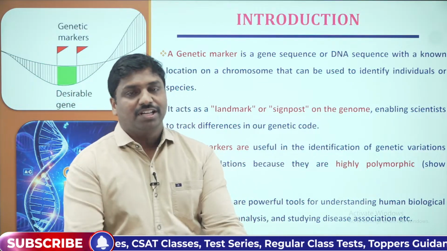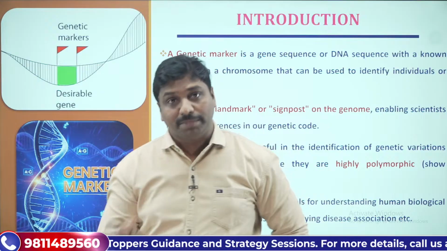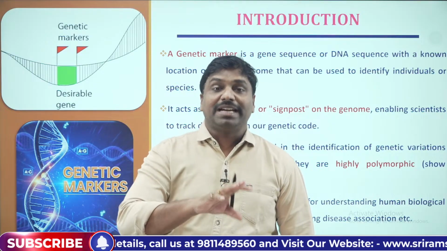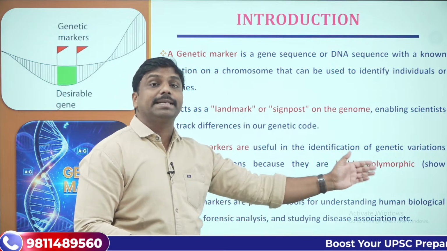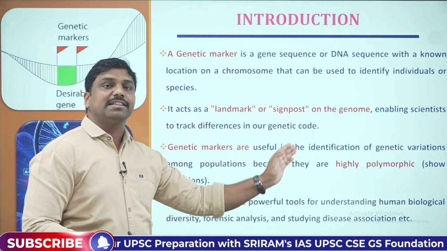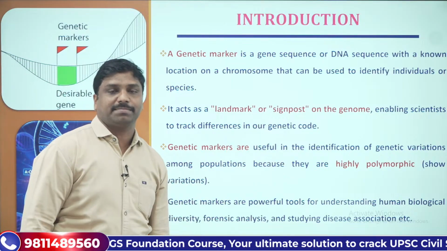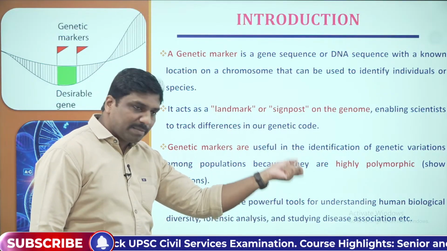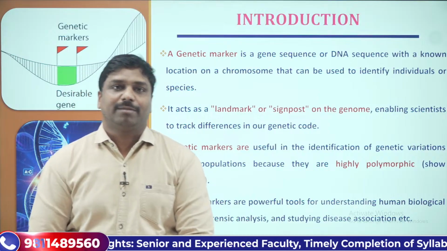Let's say, for example, the ABO blood group. A person can have A blood group, B blood group, O blood group, or AB blood group. Although they are different, they exist in multiple forms, not in a single form. Such existence in multiple forms showing variations is nothing but polymorphic expression. So genetic markers are highly polymorphic. Therefore, if we systematically study genetic markers, we can systematically identify the genetic variations. I hope you are able to understand the concept.